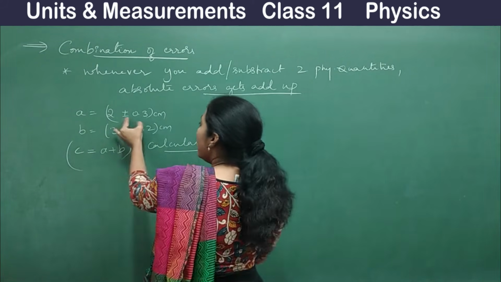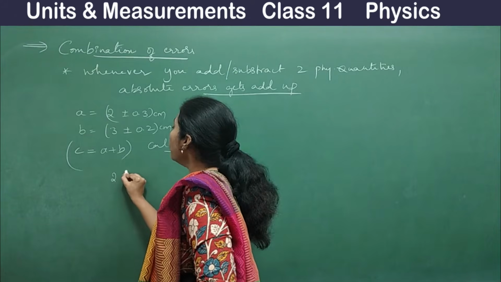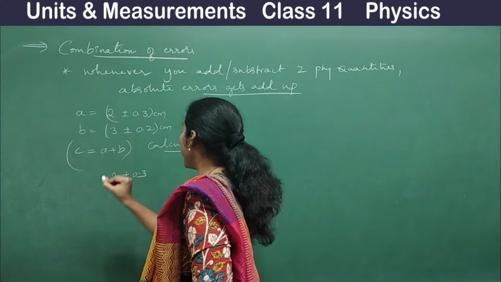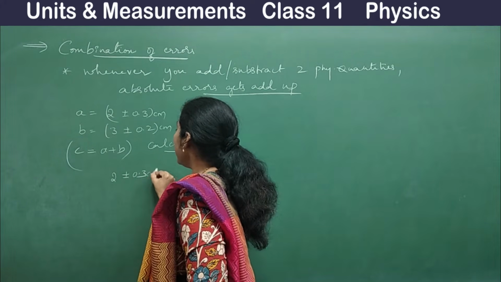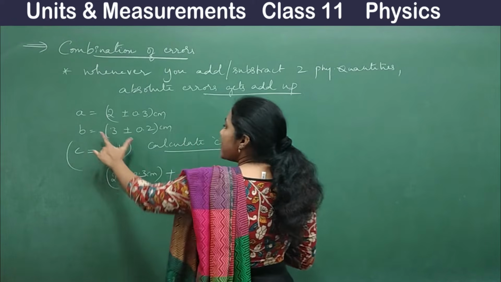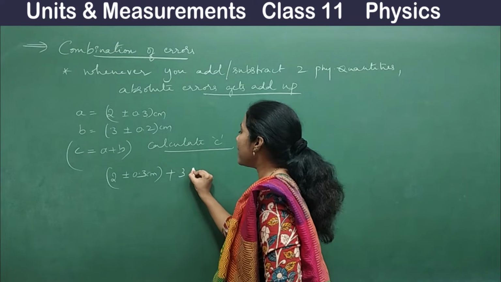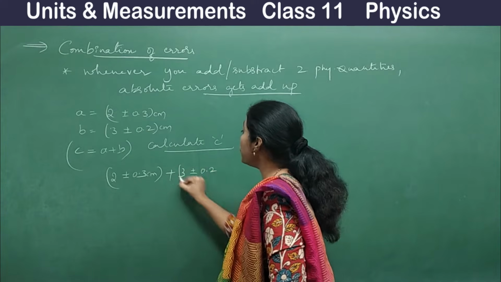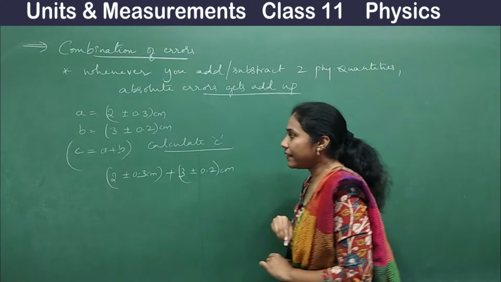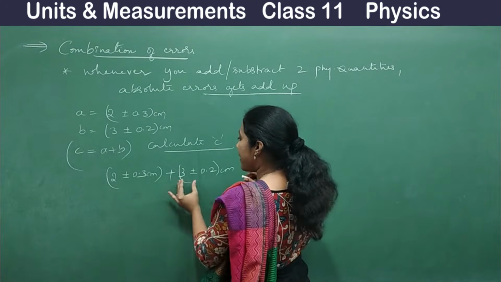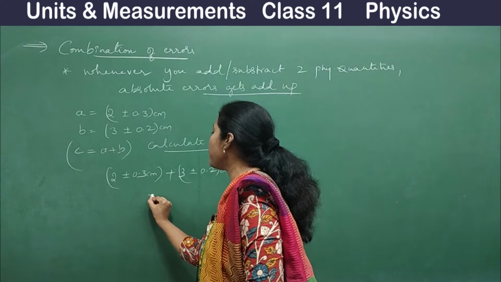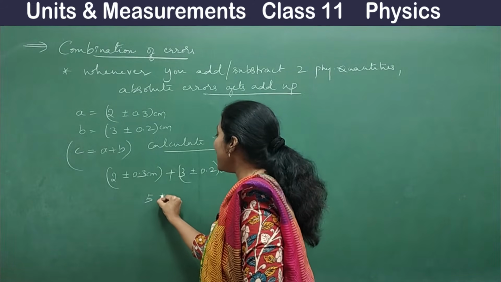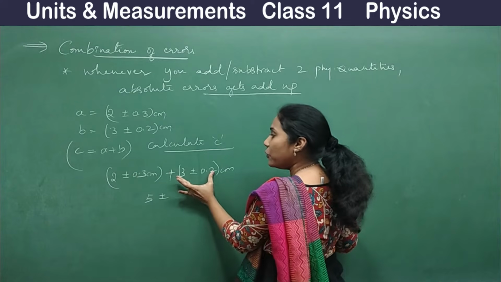So what is the A value here? A value is 2 plus or minus 0.3 centimeter, plus what is the value of B? 3 plus or minus 0.2 centimeter. See, I have to add 2 plus 3. 2 plus 3 is how much? It is 5. So 5 plus or minus, add absolute errors.